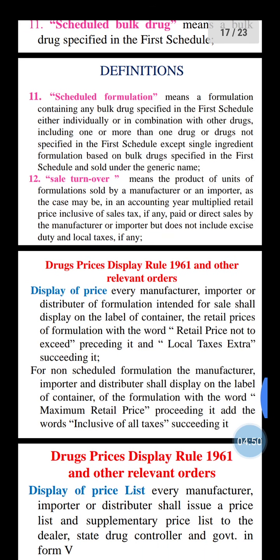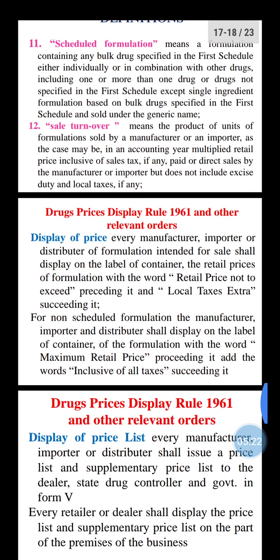Then the next point is the Drug Price Display Rule 1961 and other relevant orders. Display of price: every manufacturer, importer or distributor of a formulation intended for sale shall display on the label of the container the retail price of the formulation, with the words retail price not to exceed preceding it, and local taxes extra succeeding it.